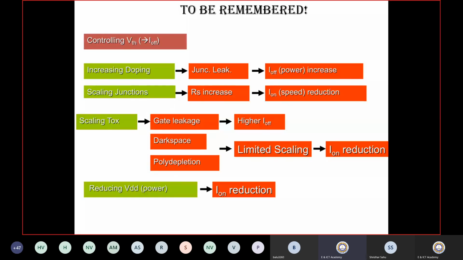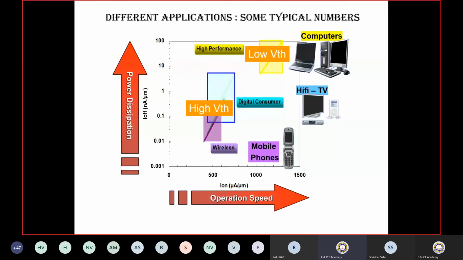Scaling the junction will increase the series resistance, that is called RS, series resistance. Then again it leads to Ion reduction. So these are some technical terms, and they are interrelated with each other. The red points are the causes of the problems due to scaling.